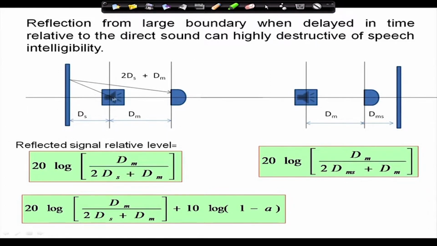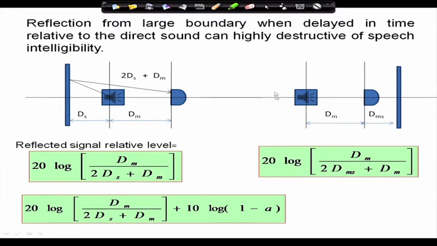Now, the distance between the source and the measurement point is dm, and the distance between the source and that obstacle is ds. The reflected sound path goes from here to ds and is reflected back from ds. For normal incidence, the reflected distance is 2 ds plus dm.